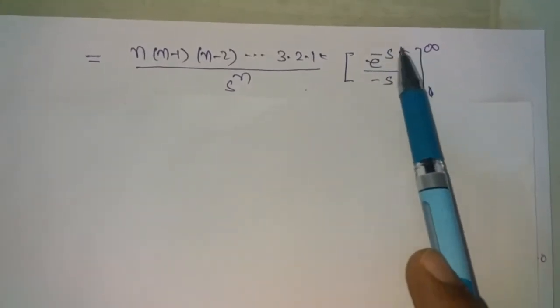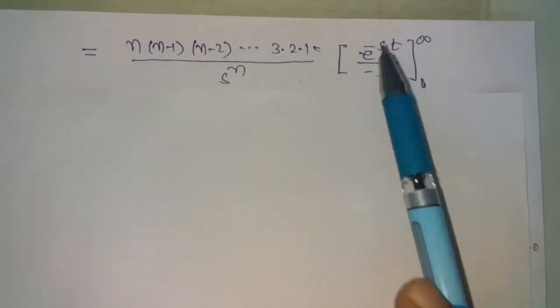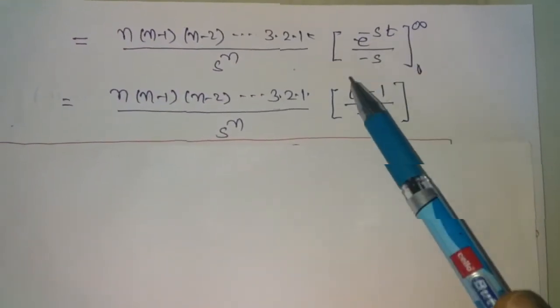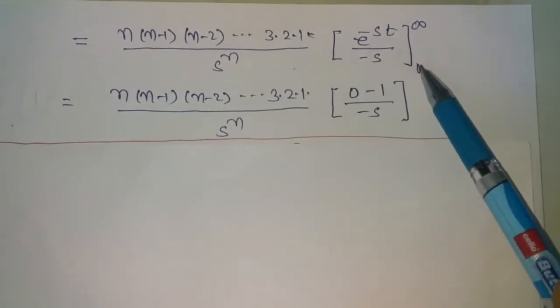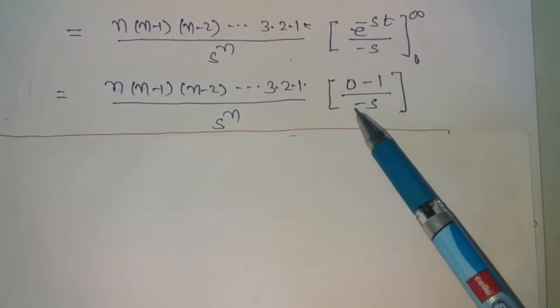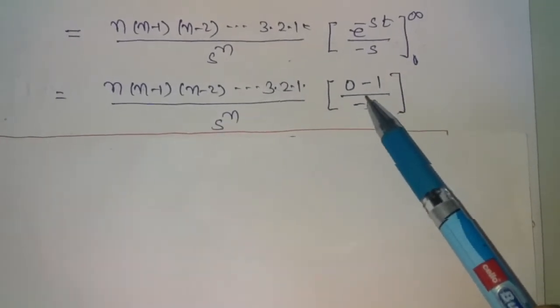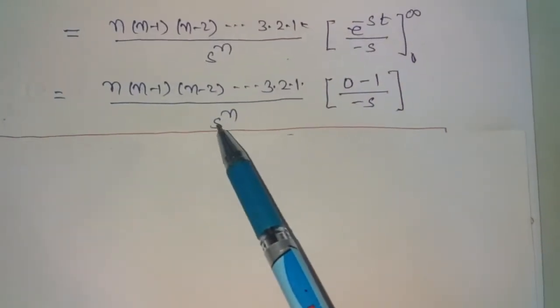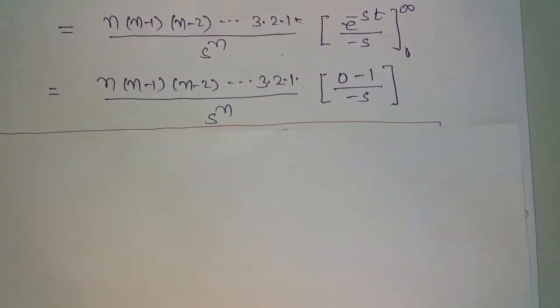Now in this expression we put the limits in place of t. The upper limit gives e raised to minus infinity, which becomes 0, and the lower limit gives e raised to 0, which is 1. So 0 minus 1 upon minus s. Negative negative is positive, so we get 1 upon s, and s into s power n becomes s power n plus 1.